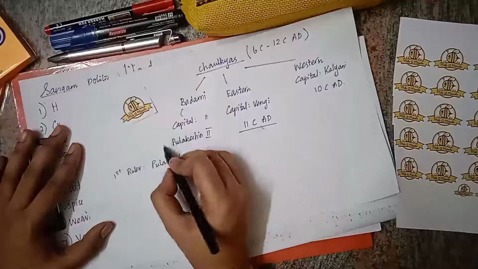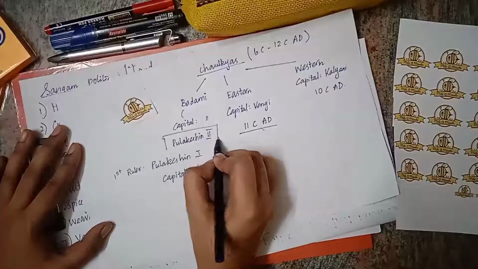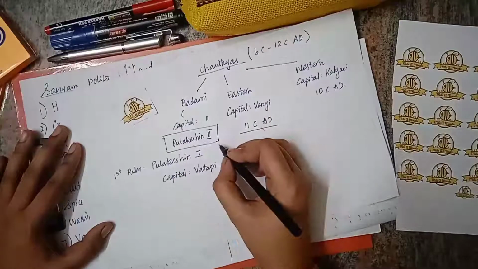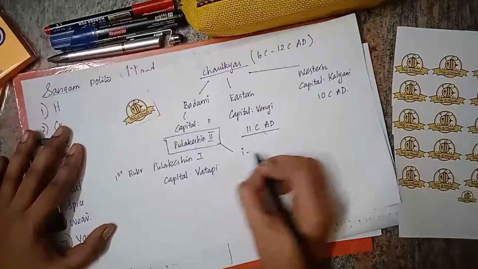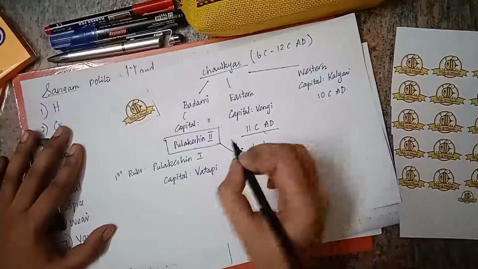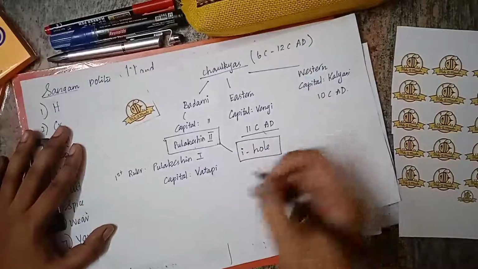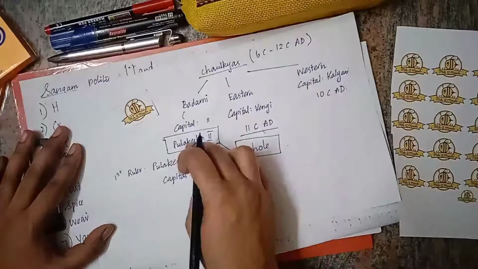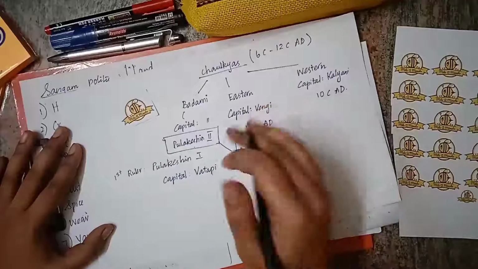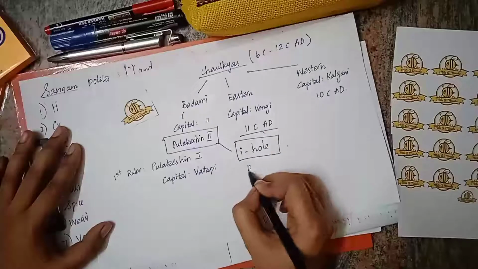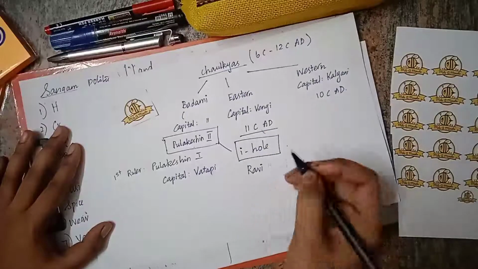The most powerful among these Chaulukyas is Pulakeshin II, and relating to him we have an inscription called the Aihole inscription. It tells about Pulakeshin II. This Aihole inscription is a eulogy or prashasti. It praises Pulakeshin II. It was written after his death by Ravikirti, the court poet of Pulakeshin II.